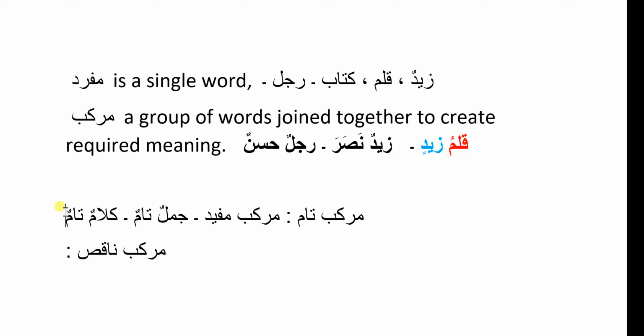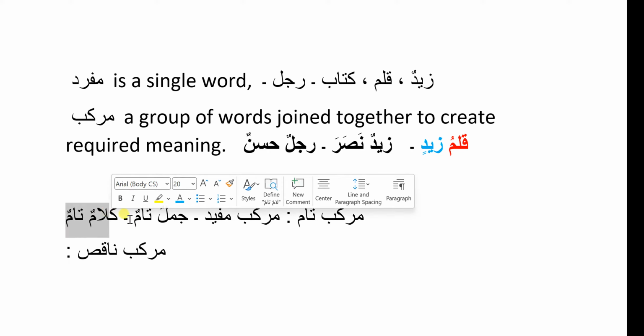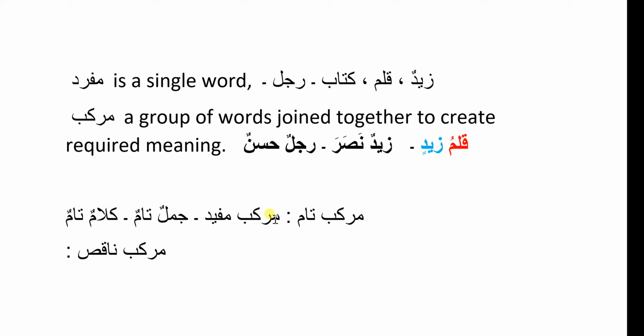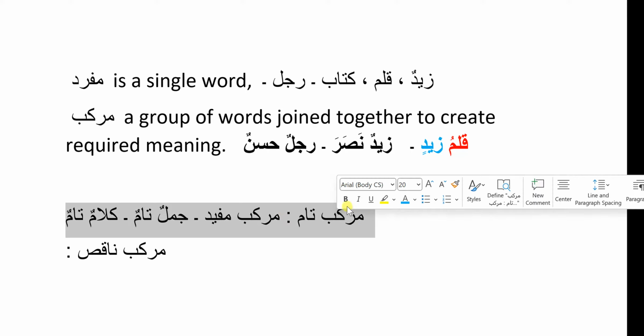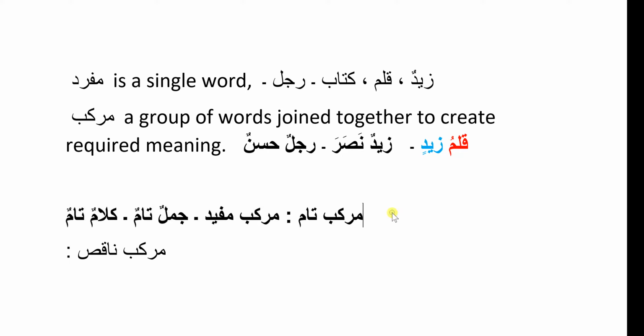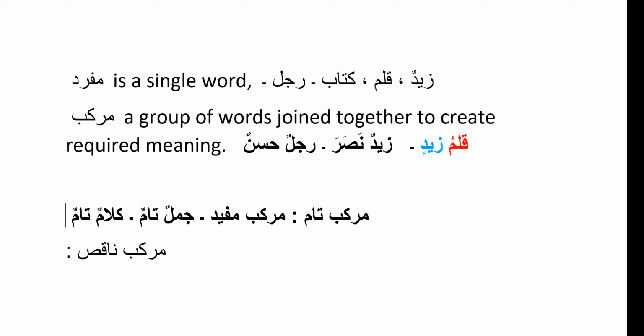They have different terms or words to speak, but they all give us the same concept, the same meaning. So either you say jumla tam or kalamun tam or murakkab mufid or murakkab tam, these words are just the same and give a single meaning. So what is murakkab tam or murakkab mufid or kalam, by whatever name you want to remember it? Murakkab tam is actually a complete sentence.